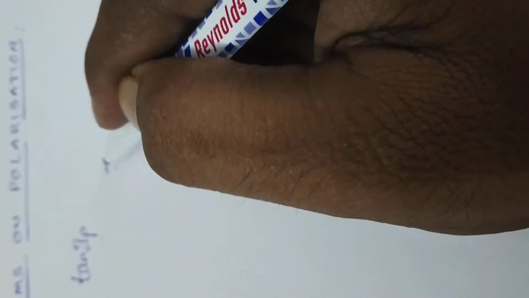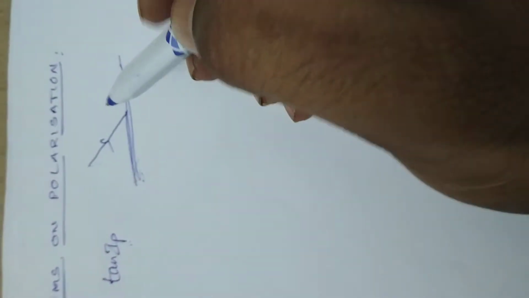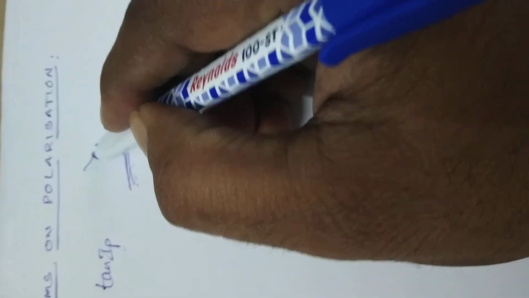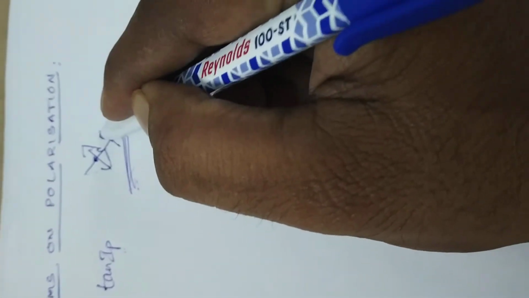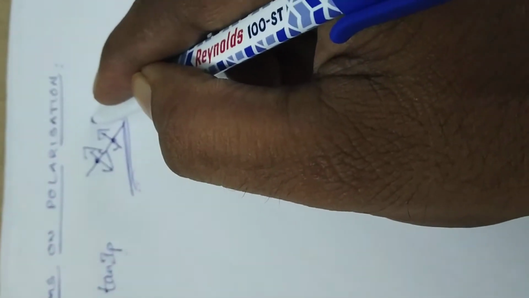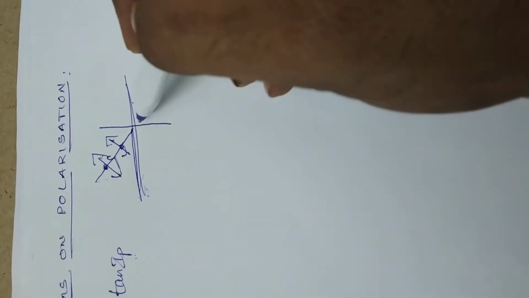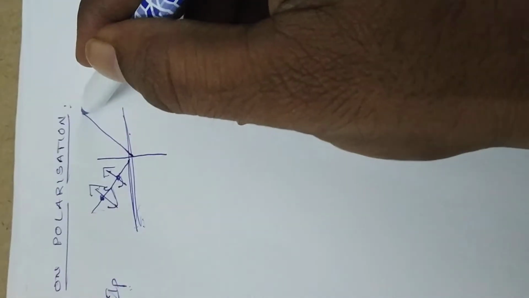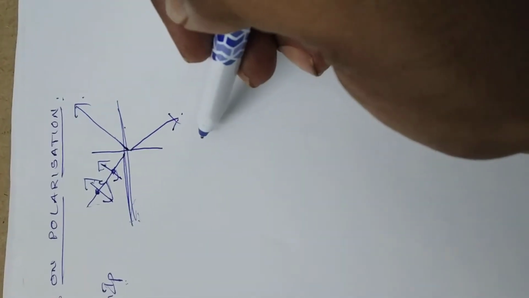Angle of polarization means, suppose this is the situation. This is the surface of the transparent medium. Let unpolarized light be made incident on the surface along this direction. Unpolarized light means it has both arrows and dots in equal number. This is the unpolarized light, and this is the normal drawn on the surface at which the light ray is incident. The light ray gets partially reflected and partially refracted into the medium. This is the reflected light, and this is the refracted light.